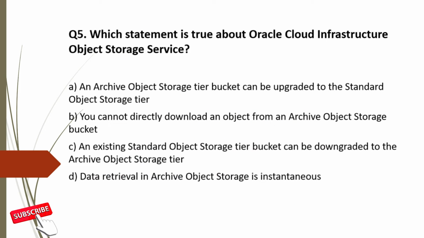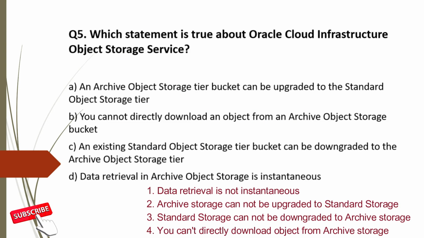So the four key properties of archive storage are: data retrieval is not instantaneous. Archive storage cannot be upgraded to the standard storage. Standard storage cannot be downgraded to archive storage. And you can't directly download an object from archive storage. So option A is incorrect. You can't upgrade from archive storage to standard storage.